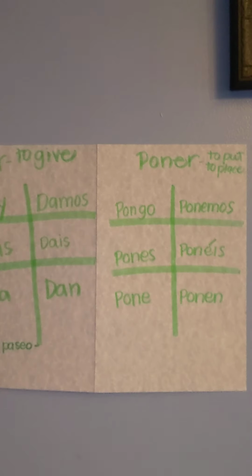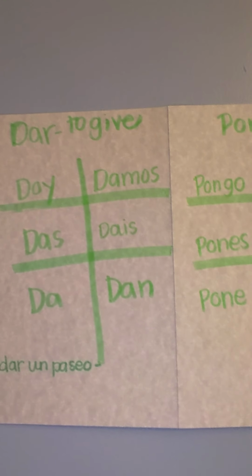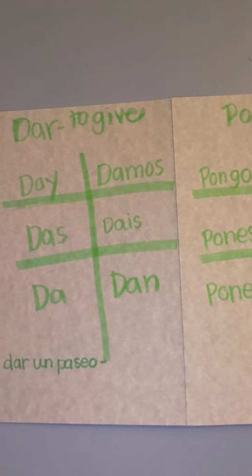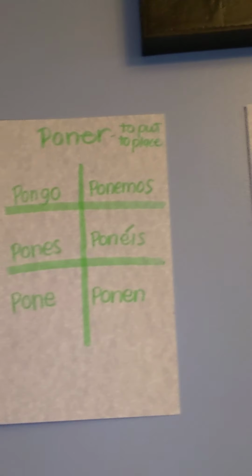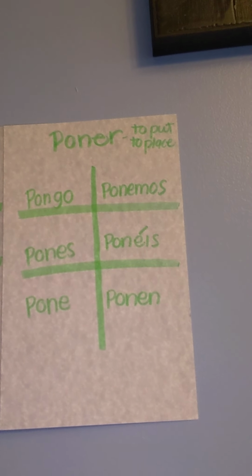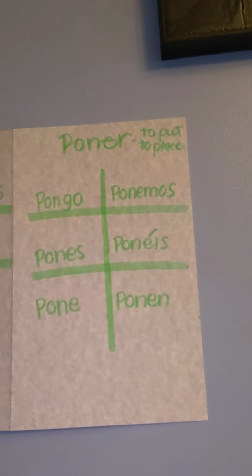So if you see, they give us dar and poner, okay? So dar, the conjugations of dar, are going to be doy, das, da, damos, dais, dan. Okay? If we take a look at our verb poner, which means to put or to place, pongo, pones, pone, ponemos, ponéis, ponen. That's pretty much it, guys.